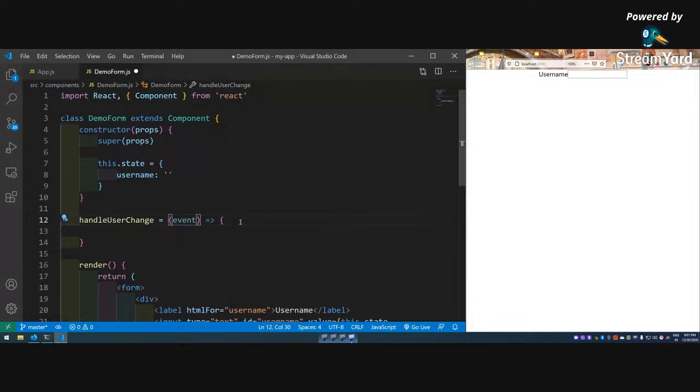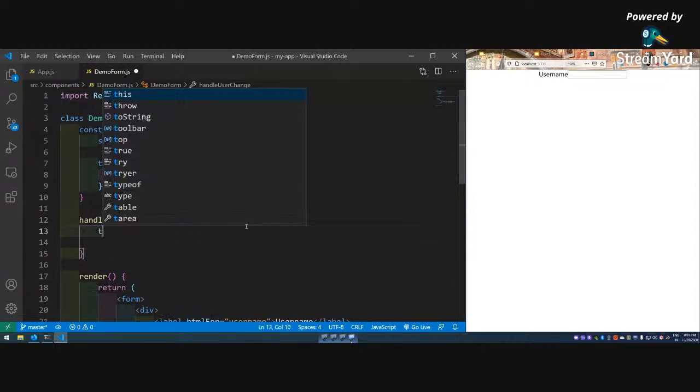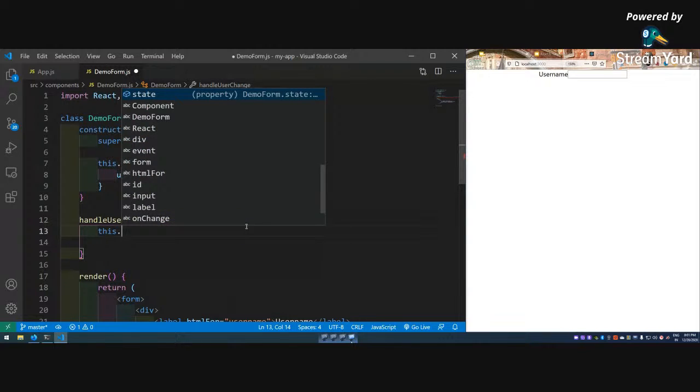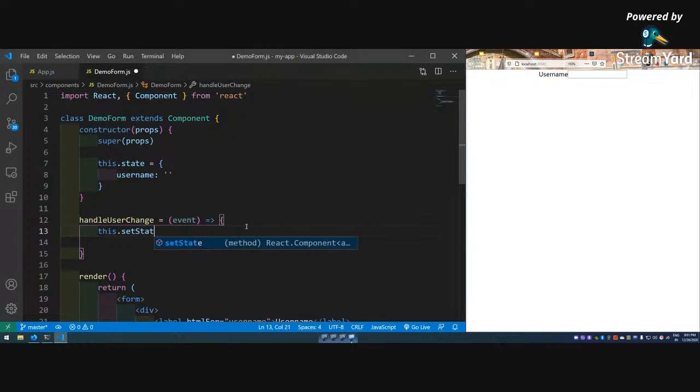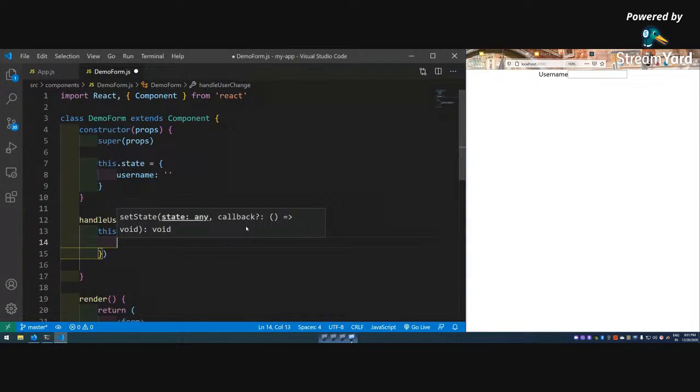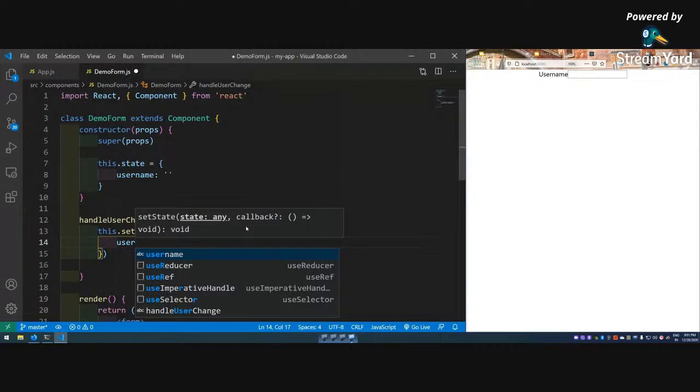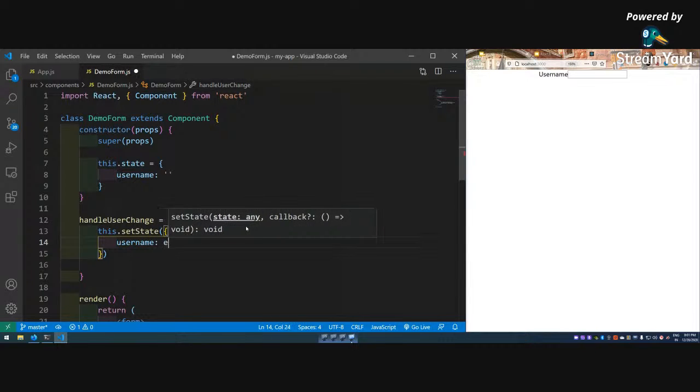Okay, so this.setState, and username is event.target.value.